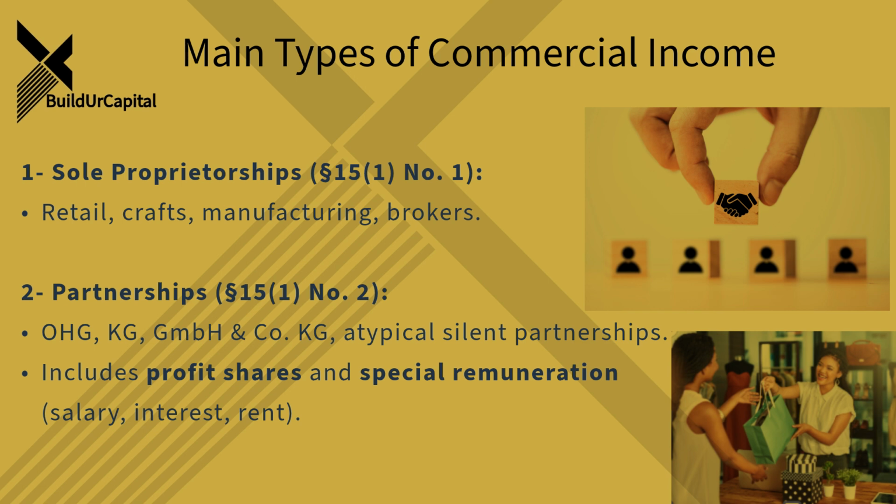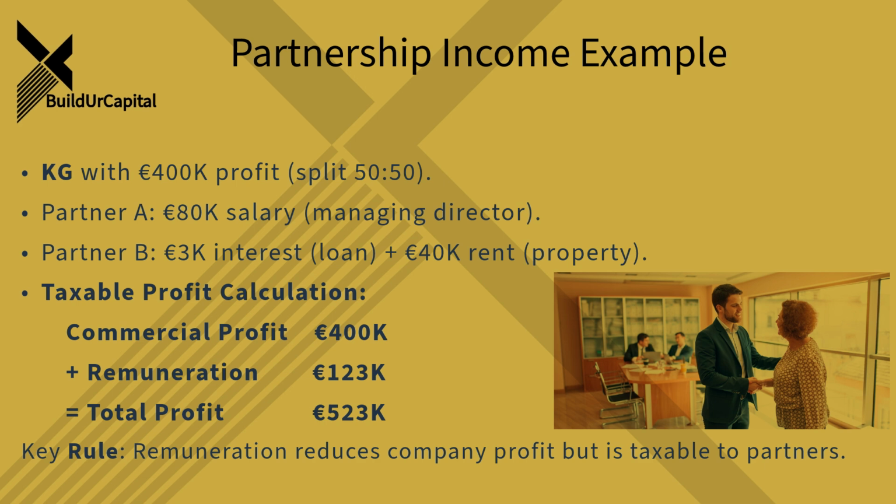And how that final profit gets divided up depends on the partnership agreement, or if there isn't one, on legal rules, like from the German Commercial Code. Dr. Yousefi gives a really good example of a general partnership, an OHG, with 3 partners. It shows how the profit gets split, first based on how much capital each put in, getting a percentage return on that, and then the rest is just divided equally among them. It really breaks down how you calculate each partner's individual income from the commercial operation.